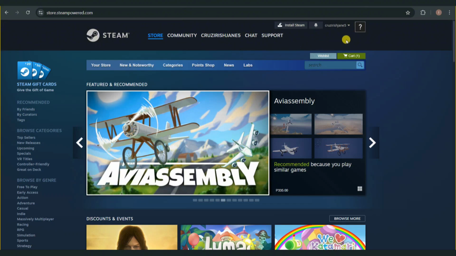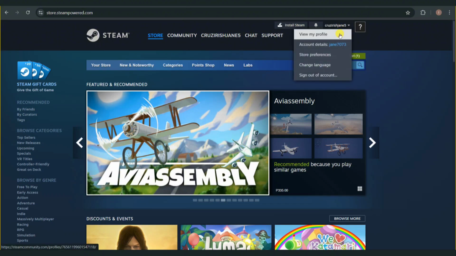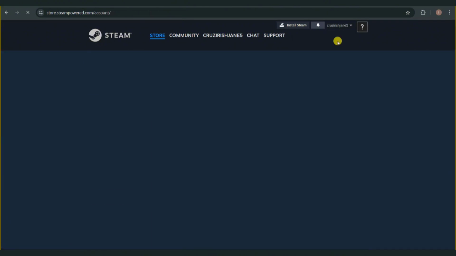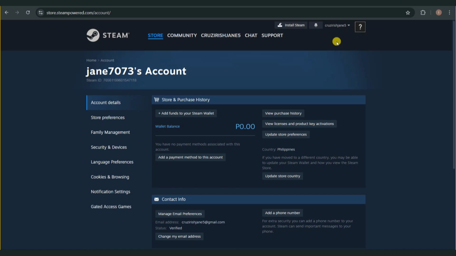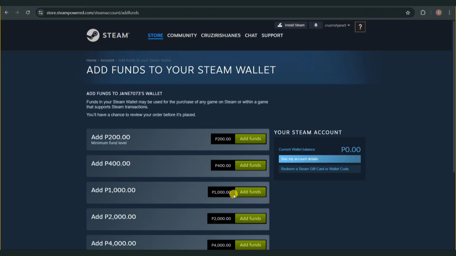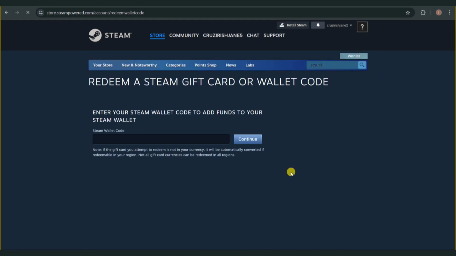Once signed in, click on the top right corner of your screen, and then in here click on account details. Now in here, go ahead and click on that add funds to your Steam wallet button, and that will redirect you into this page. So in here, click on redeem a Steam gift card or wallet code,